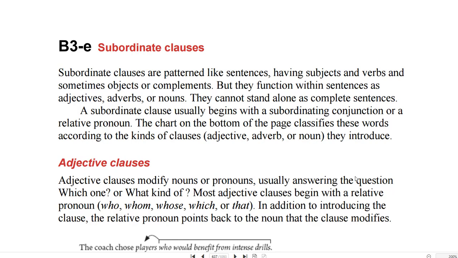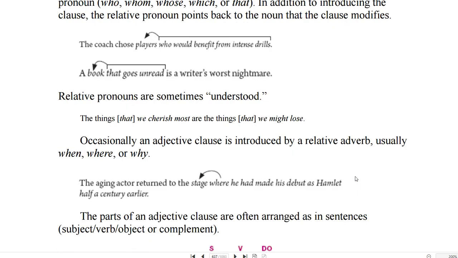Adjective clauses. Adjective clauses modify nouns or pronouns, usually answering the question "which one" or "what kind of." Most adjective clauses begin with a relative pronoun: who, whom, whose, which, or that. In addition to introducing the clause, the relative pronoun points back to the noun that the clause modifies. The coach chose players who would benefit from intense drills. A book that goes unread is a writer's worst nightmare. Relative pronouns are sometimes understood. The things we cherish most are the things we might lose.